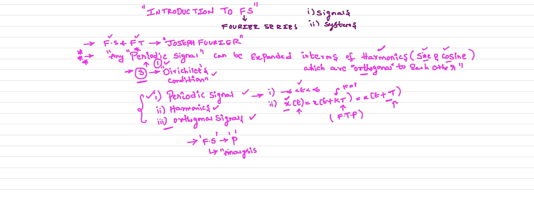We are going to use this Fourier series for analyzing the signal. How can you do the analysis? When you represent any periodic signal in terms of the Fourier series, you must know the harmonics present in that signal.